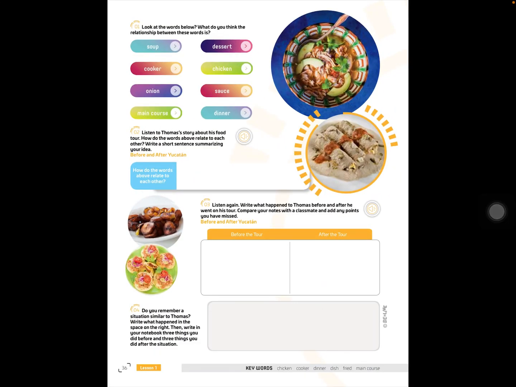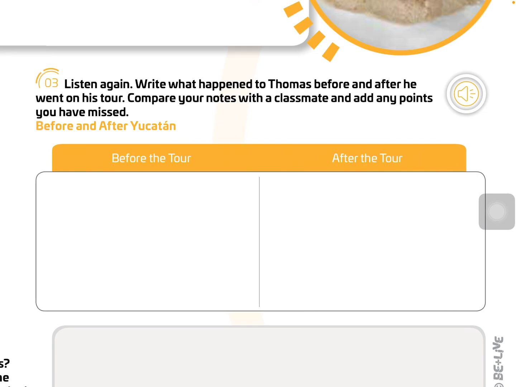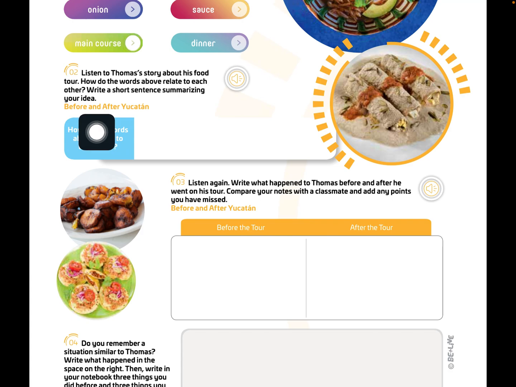On page number 36, we go just for point number 3. So listen again. We're going to listen to that story, before and after. But before number 3, you go to number 2, to understand the meaning of these kind of words that are mentioned here and understand the biggest topic of this. But just listen to it here. But you go to point number 3.